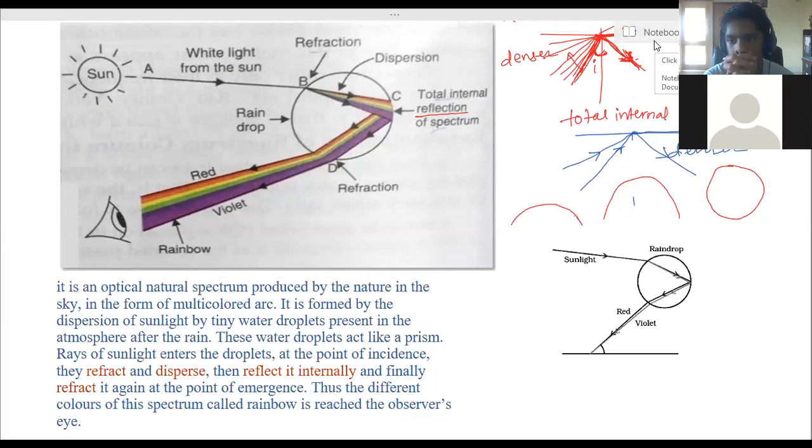We can see the atmosphere is made up of many layers. Troposphere, stratosphere, lithosphere, ionosphere. There are many different layers of air present, depending on their densities. And that density is also not constant. Every time it is not constant.